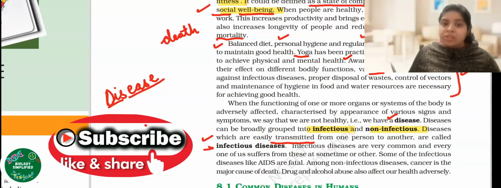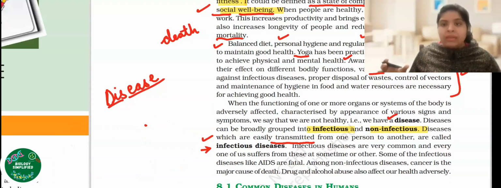then that disease is called an infectious disease. Infectious diseases are very common, and many of us have caught infections from other people as well. So वो disease जो एक इंसान से दूसरे इंसान में आसानी से फैल जाए, that is an infectious disease. And some of the infectious diseases are very fatal as well. They are fatal, matlab they're life threatening. For example, AIDS is one of the infectious diseases which is very fatal.